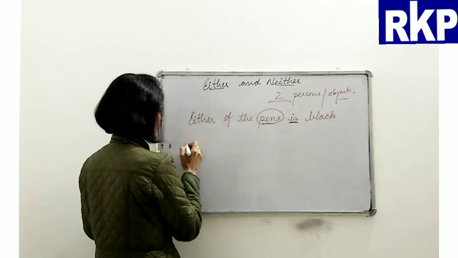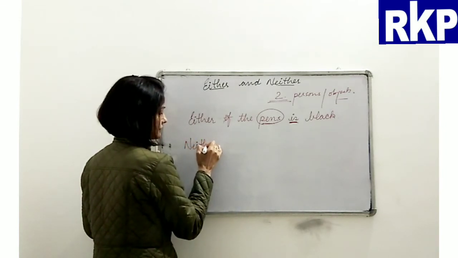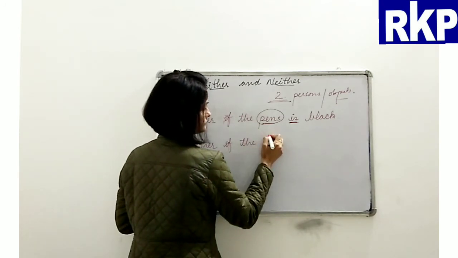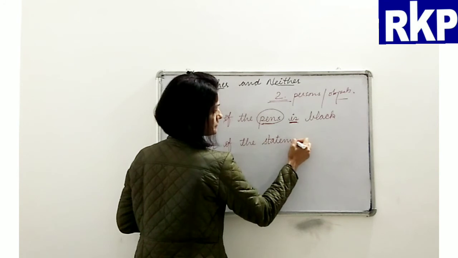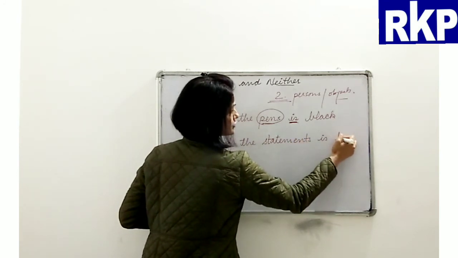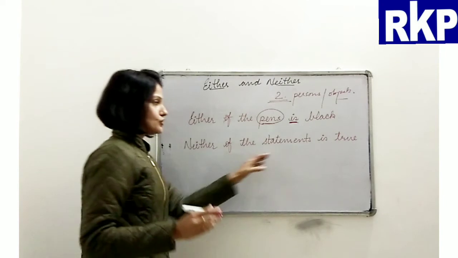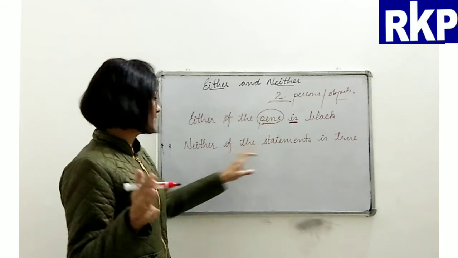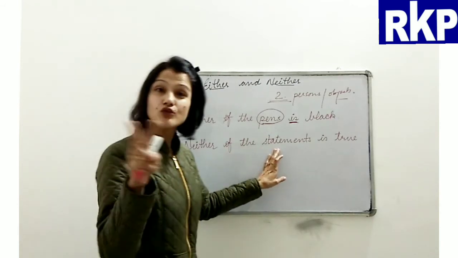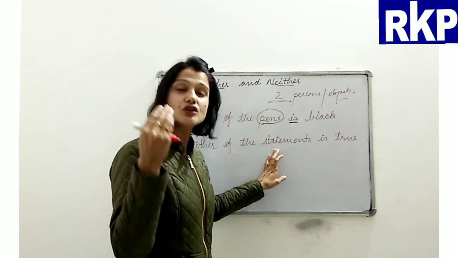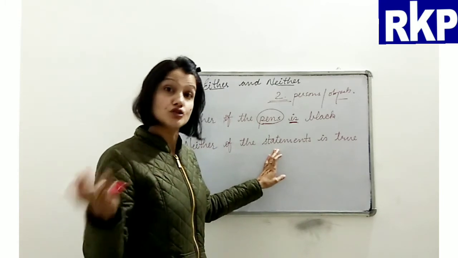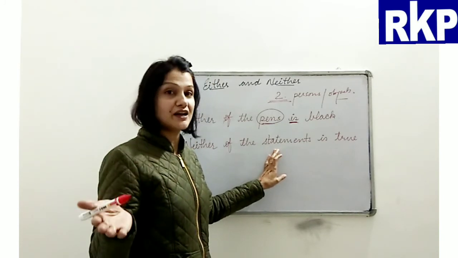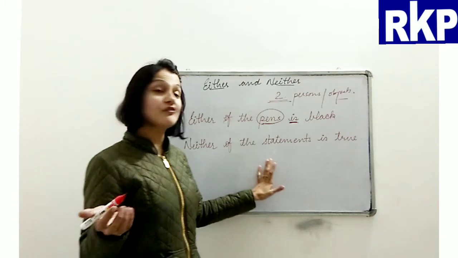The same way we can say, neither of the statements is true. So there are two statements. We are talking about both the statements right here. So neither of the statements out of those two, I mean not even a single one is true. So basically both are incorrect, both are false.